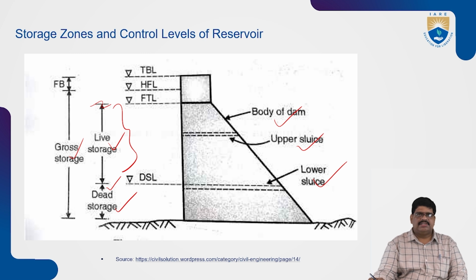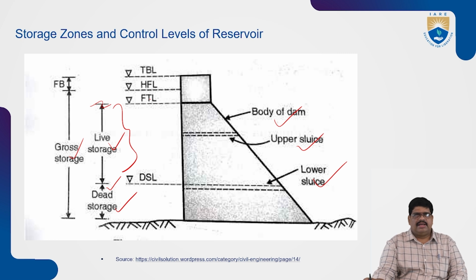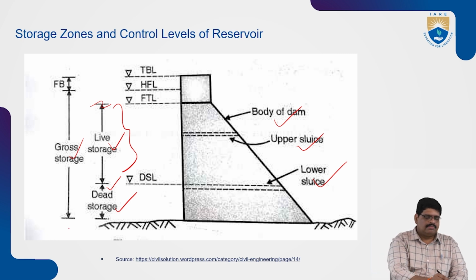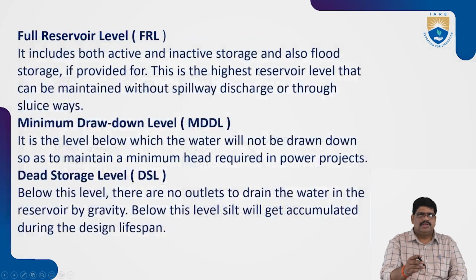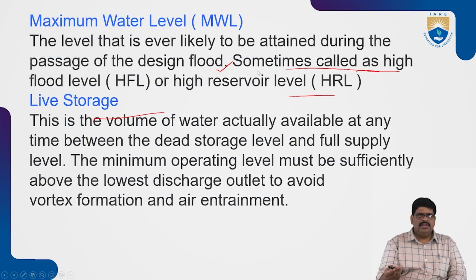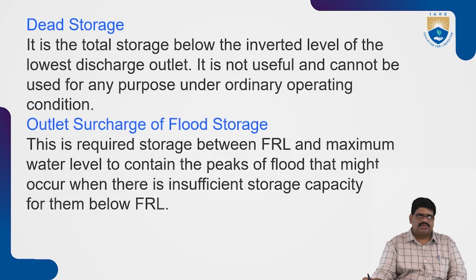Gross storage is the storage from the top level, the high flood level, down to the bottom of the dead storage. This includes the maximum water level, the live storage, the dead storage and the outlet surge or flood storage.